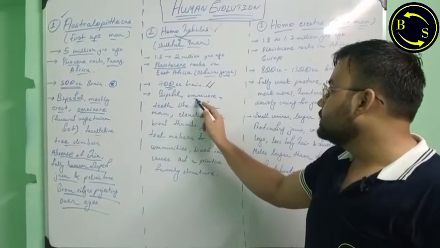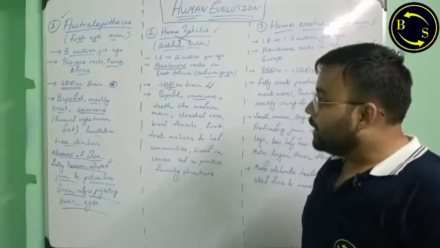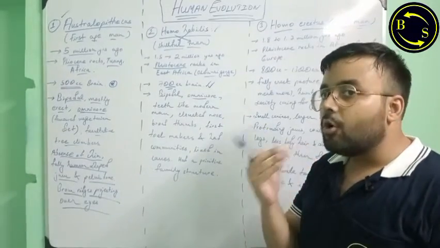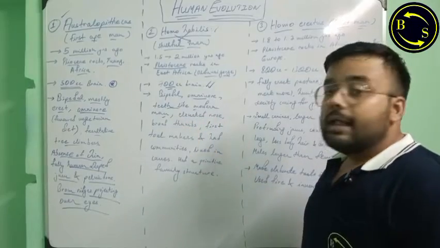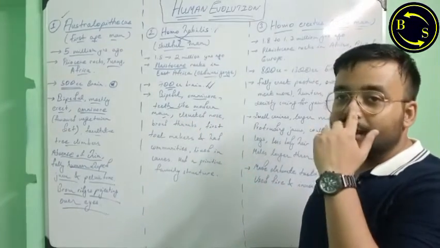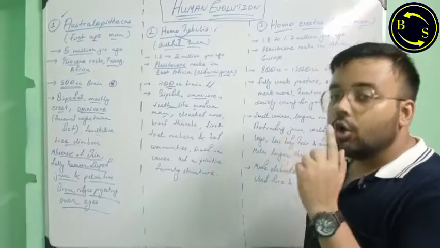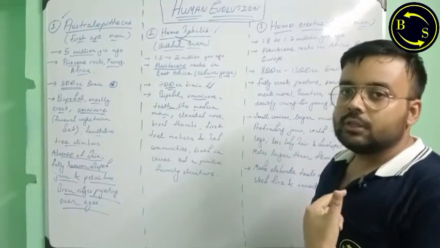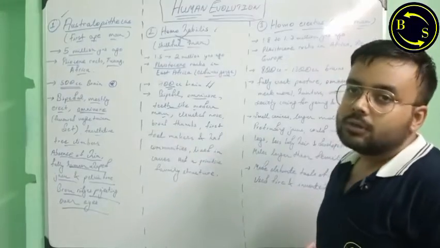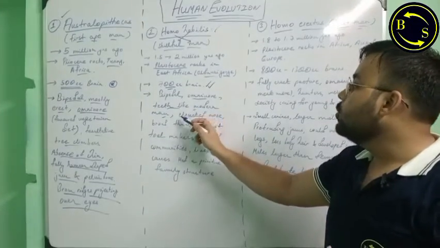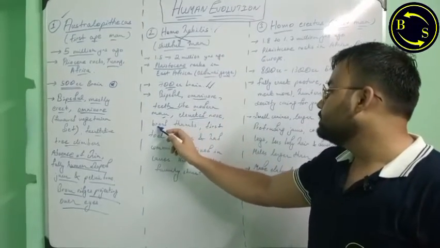They were omnivores, but they had teeth like modern humans. Okay, teeth like modern humans. They were the first ones to have an elevated nose, not as prominent as ours, but more prominent than that of australopithecus, forming a human-like elevated nose.